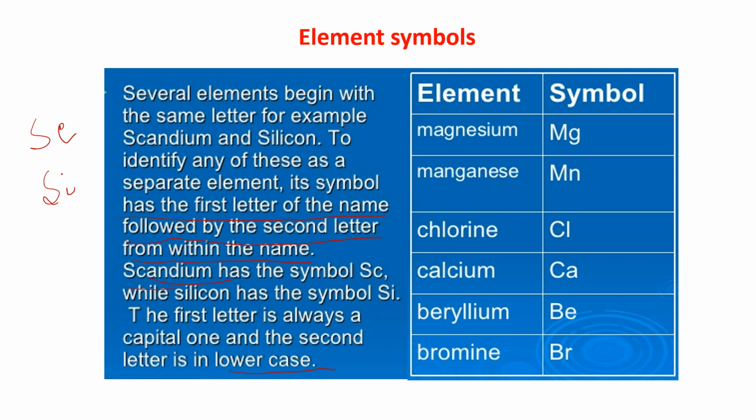See, for magnesium we have taken the symbol Mg. Manganese is Mn, because both start with M, so g and n are taken from the name. Chlorine is Cl, because carbon is also having the symbol C. Carbon is C and calcium is Ca. Both start with C, so Cl and Ca. Beryllium, Be. Bromine, Br.